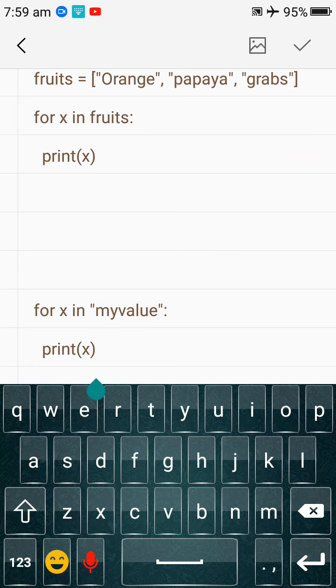So first index m, second index y, third index v, and a l u e. In this way the string will print. So for x in my value, and you have to put a colon, and after the colon you have to give one space, this is indentation. So in this way you can use a for loop in Python.